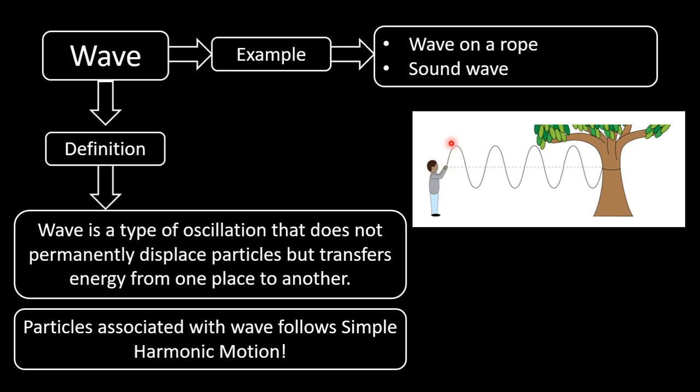Here we see a boy producing a wave on a rope that is tied to a tree at the other end. The particles of the rope move upward and downward, producing simple harmonic motion. The particles are not displaced permanently. They move upward and downward temporarily from the point of equilibrium, but don't displace permanently. What happens through this process is that energy is transferred from the leftward to the rightward position.